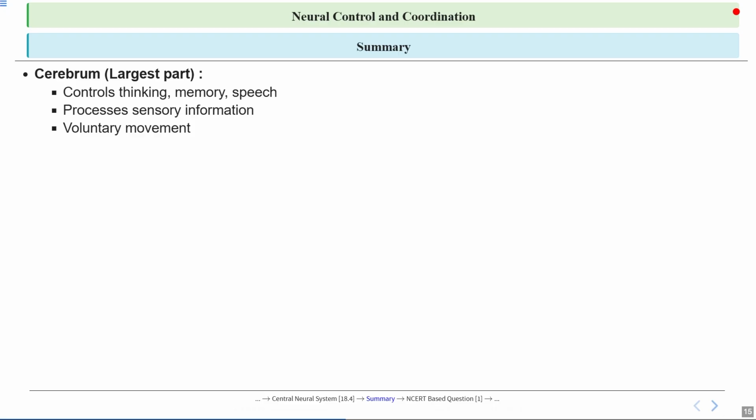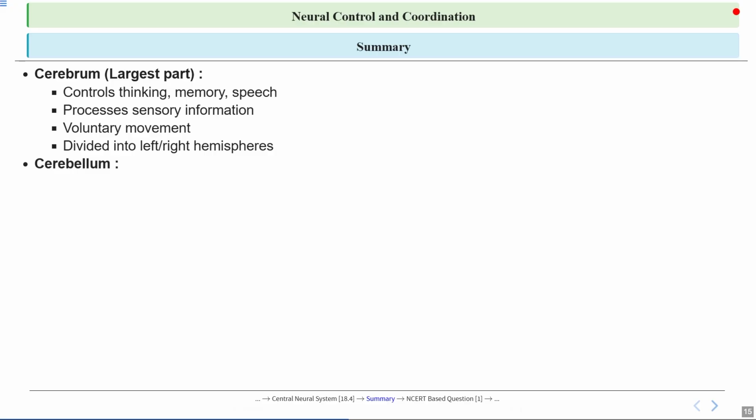Now, the cerebrum also controls voluntary movement. So, whenever you decide to move your arm or kick a ball, it's the cerebrum sending those instructions. So, it's the body's command center giving orders to the rest of your body. And finally, the cerebrum is also divided into left and right hemispheres. Each hemisphere controls the opposite side of the body, and they often specialize in different tasks. For example, the left side is usually more involved in language, while the right side handles spatial abilities.